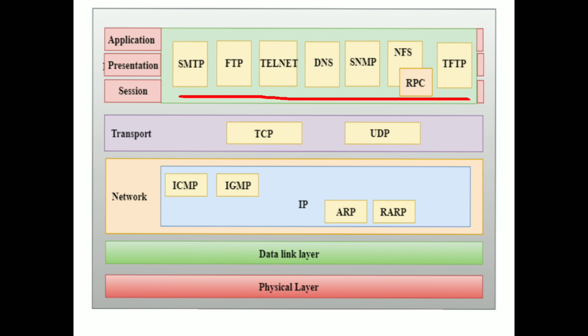So these all are protocols used by the application layer in TCP/IP, and the transport layer is having TCP and UDP protocols, and the network layer is having ICMP, IGMP, IP, ARP, RARP protocols. These protocols will be explained in detail in later classes.